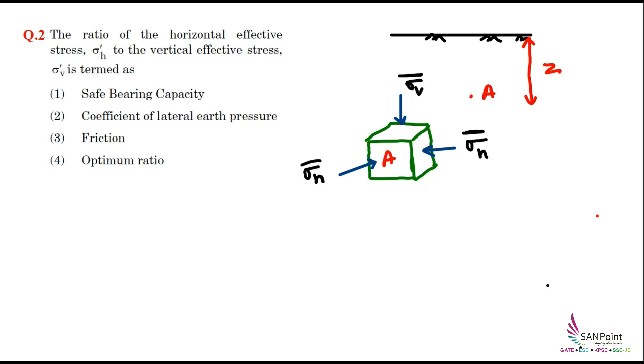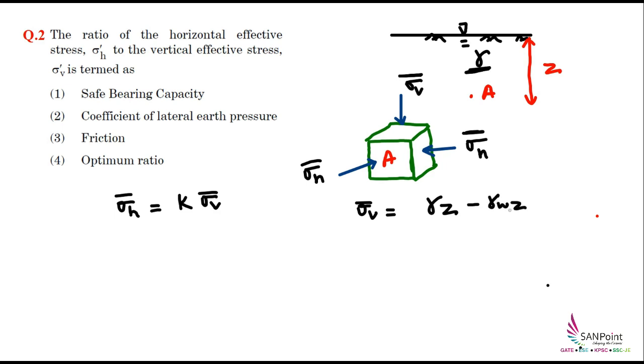Now here, in case of soils, when we are representing sigma H, sigma H will be given as K times sigma V. And if I talk about sigma V, what is sigma V? Sigma V will be the gamma of this soil multiplied by Z. And if a water table is also present here, then it will be minus gamma of water into Z, which is the pore water pressure. So here it will become gamma dash into Z. This is just an example which I have considered here.